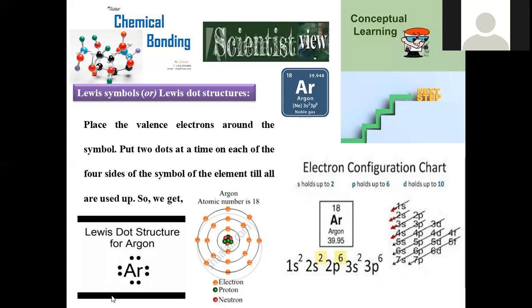Move on to the next step. Place the valency electrons around the symbol. How can we represent argon? Argon is represented with Ar. Around this Ar, how many valency electrons are there? 8 electrons are there: 3s2, 3p6. These are together considered as valency electrons. So 2 plus 2, 2 plus 2. Total 8 electrons are represented in this manner. This is known as a Lewis electron dot structure, right?